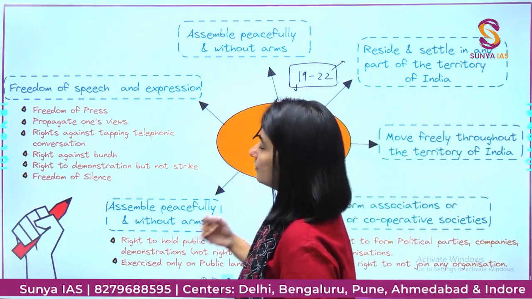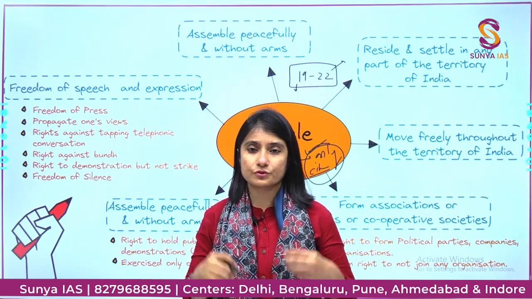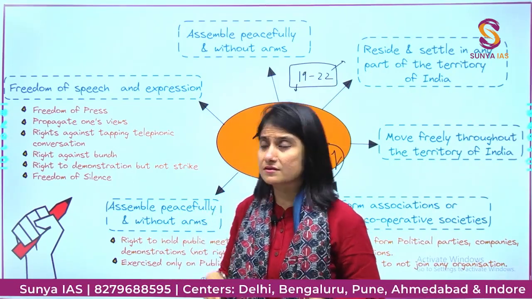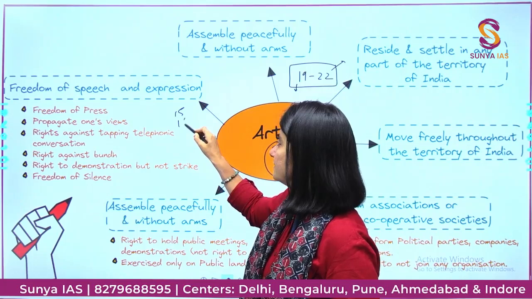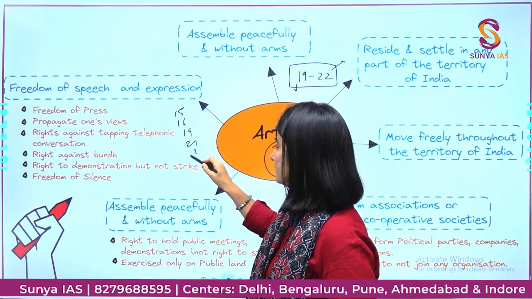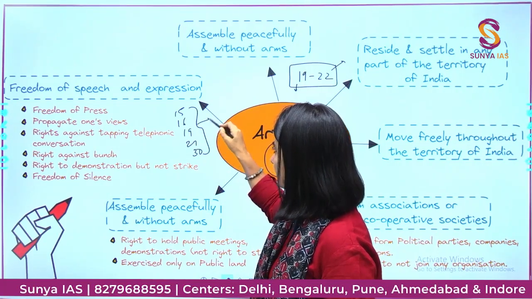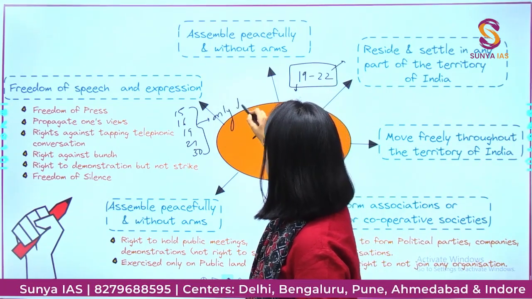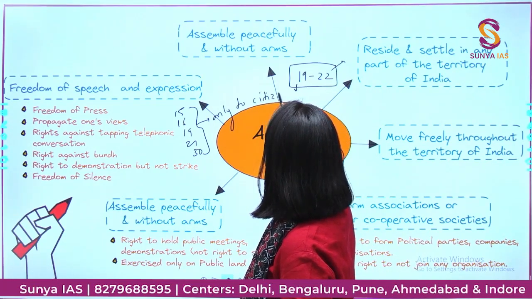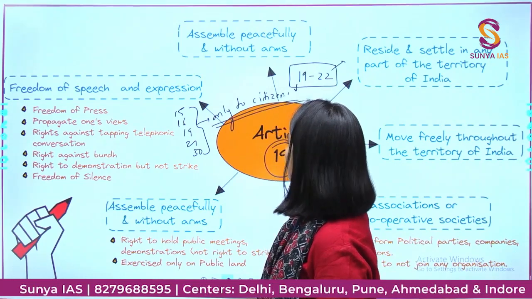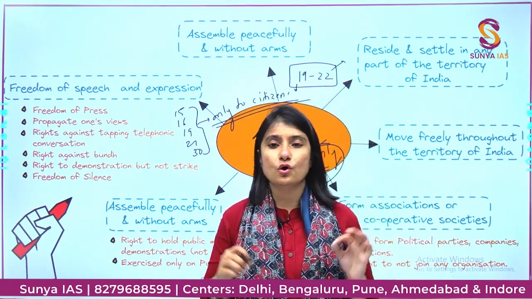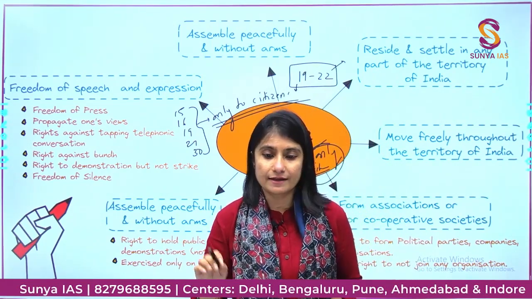Now a lot of students cannot remember what articles are applicable to citizens, non-citizens and only citizens. So 15, 16, 19, 29, 30. These are applicable only to citizens. Rest other fundamental rights will be available to non-citizens as well.